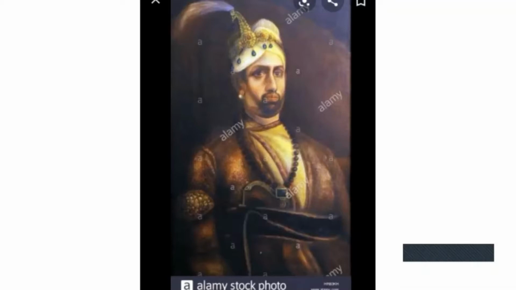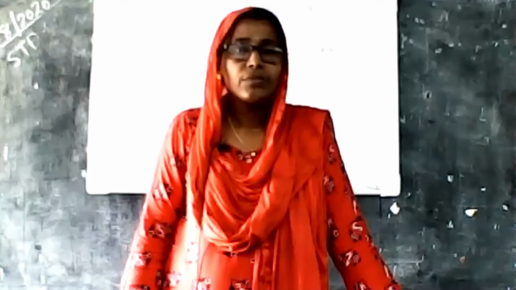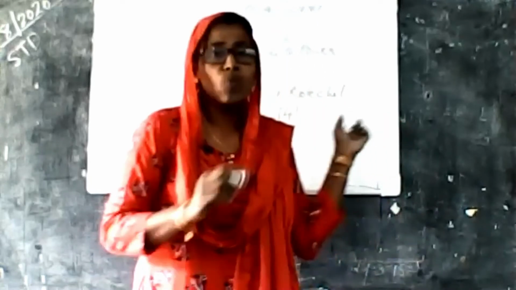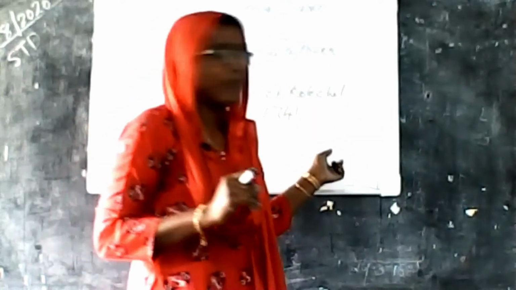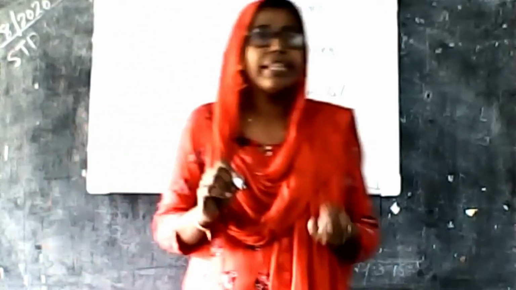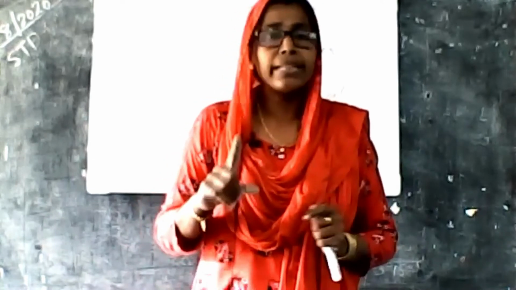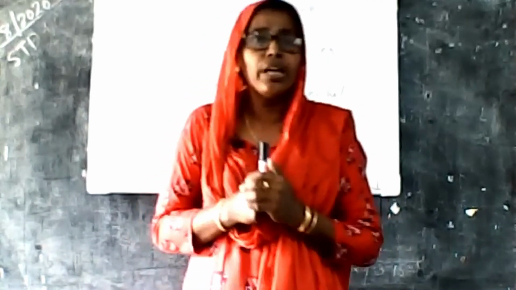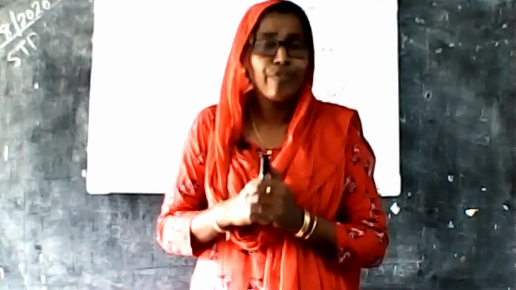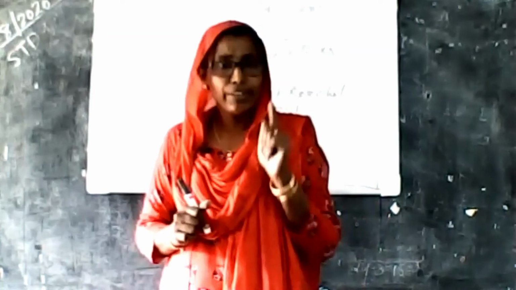And the Dutch were defeated in the Battle of Colachel in 1741. Battle of Colachel. Remember this year, and this name also needs to be studied well. The Dutch fought Marthandavarma, the king of Travancore, and the Dutch were defeated in the Battle of Colachel in 1741.